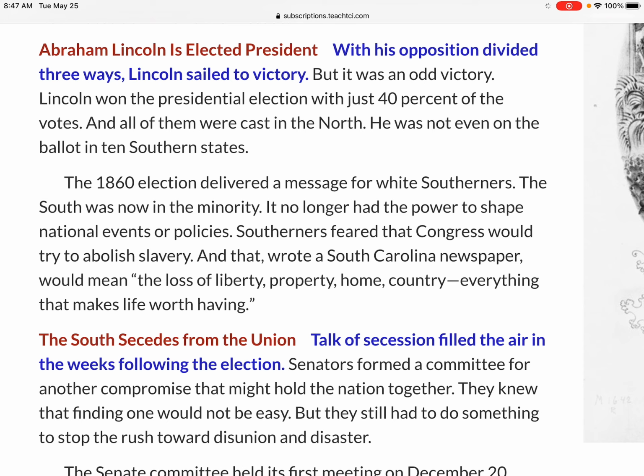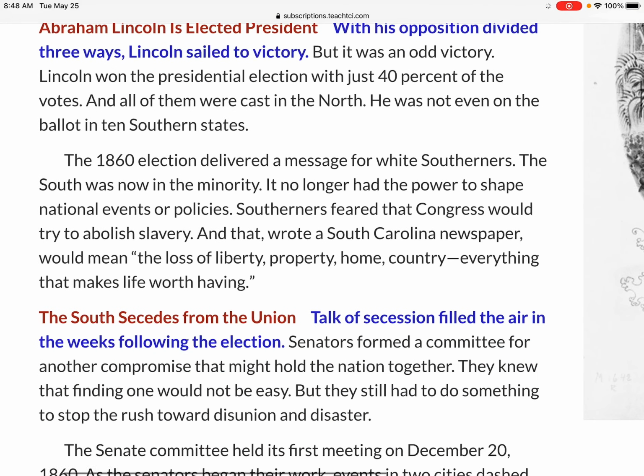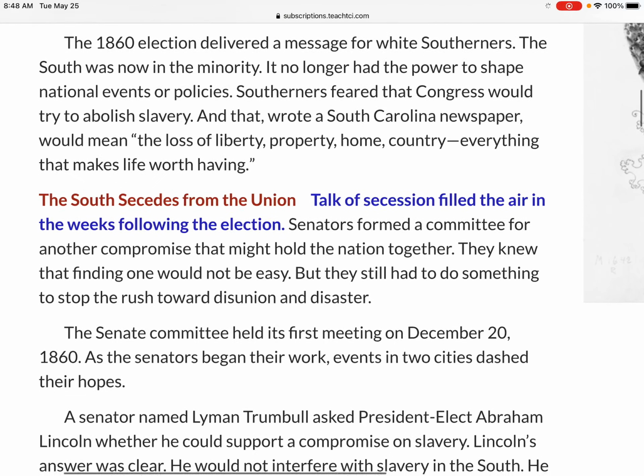Abraham Lincoln is elected president. With his opposition divided three ways, Lincoln sailed to victory, because whoever was running against Lincoln was all divided. If it was one strong group against Lincoln, maybe the other presidential candidate would have won, but they were all divided. But it was an odd victory. Lincoln won the presidential election with just 40% of the votes, and all of them were cast in the North. He was not even on the ballot in 10 southern states.